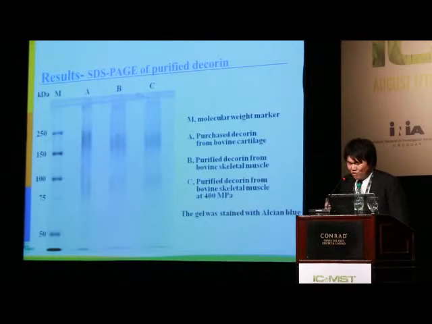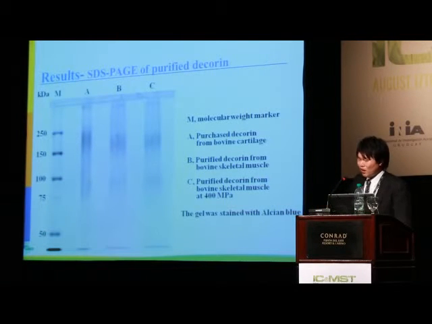Next, SDS-PAGE of purchased decorin from bovine cartilage, purified decorin from bovine skeletal muscle, and purified decorin from bovine skeletal muscle at 400 megapascal pressure is shown in this figure. The gel was stained with Alcian blue. SDS-PAGE revealed that decorin from bovine skeletal muscle was not degraded by high pressure, up to 400 megapascal.